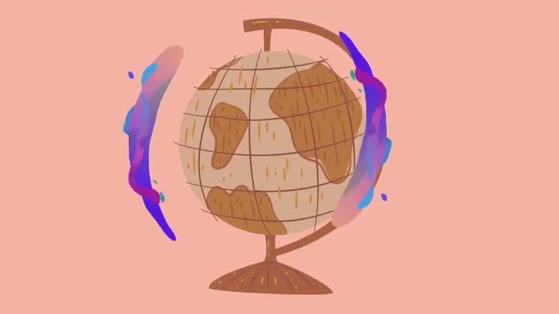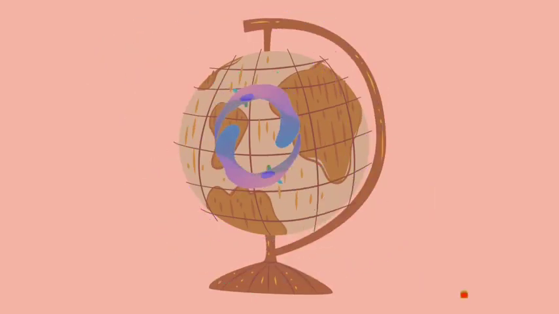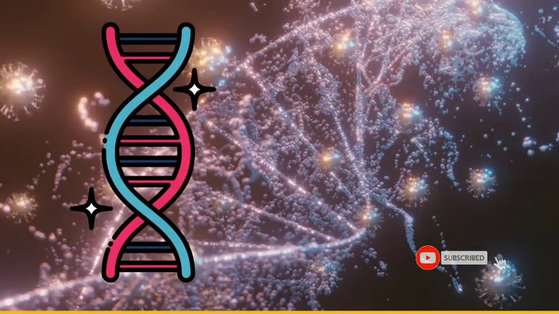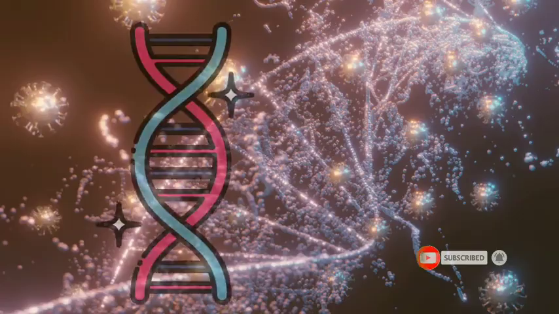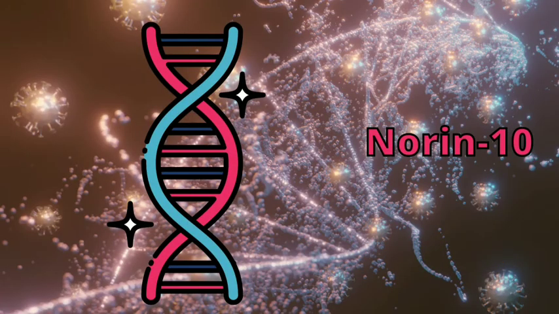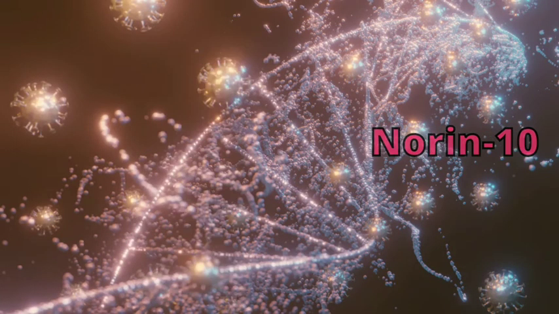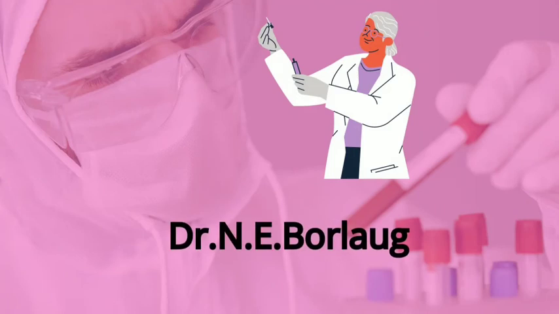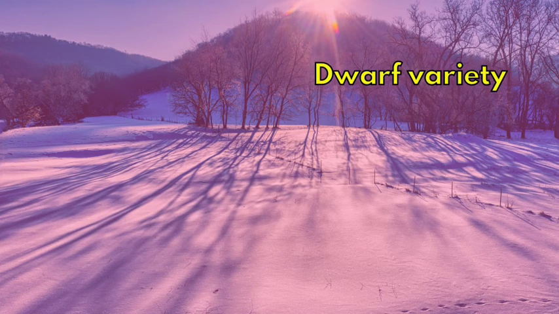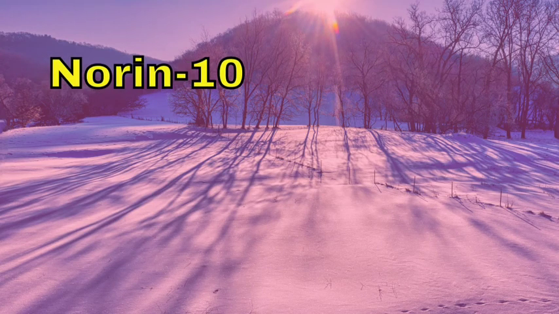History of wheat. Let us discuss the history. The first point to be noted is that the gene responsible for dwarfness in wheat is Norin, a Japanese source, which was isolated by Dr. Norman E. Borlaug in 1960 in Mexico at CIMMYT. And there is a dwarf winter wheat variety developed from Norin, which was developed by Orville Vogel, USA.